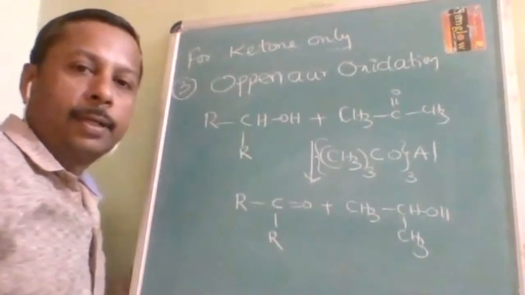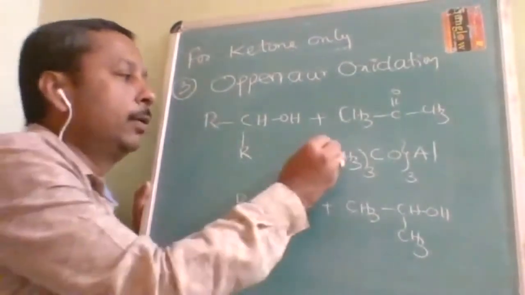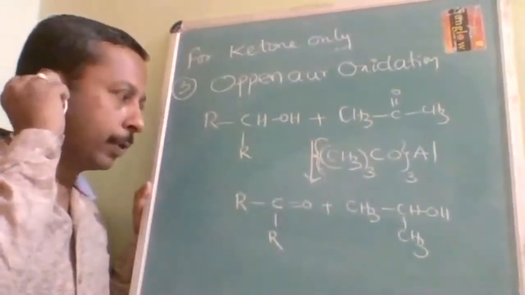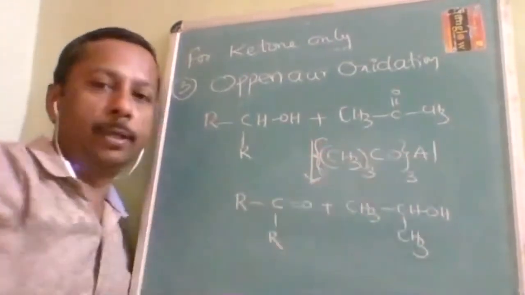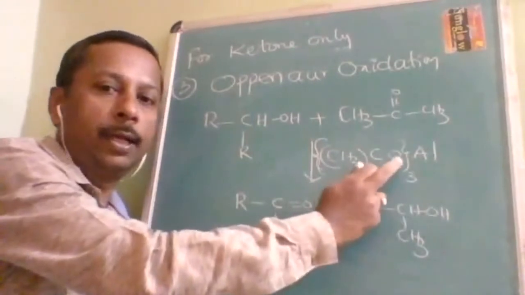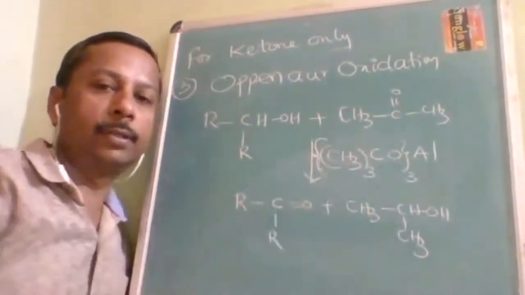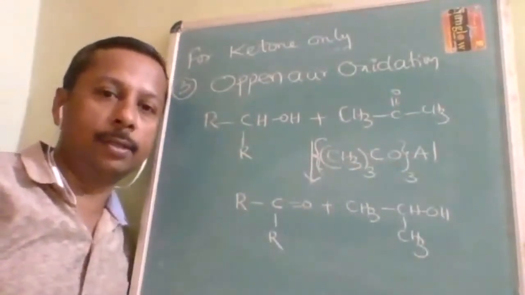Next method is Oppenauer oxidation. How to identify? Whenever you see this group, tertiary butoxy aluminium, where aluminium is attached to 3 oxygens, and each oxygen is attached to a carbon with 3 methyl groups, this is called Oppenauer reagent.